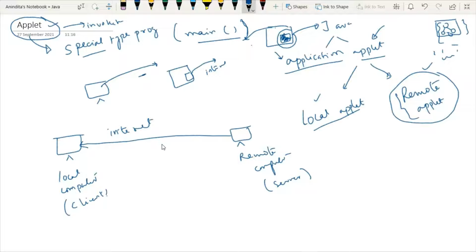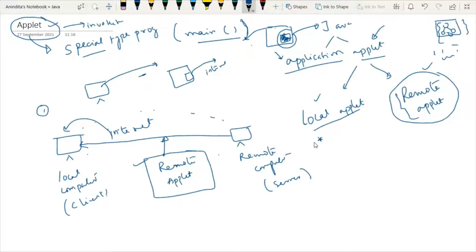So my point is, whenever you are sending some request and getting some response from the server, the applet will be transported over the internet. And how is it transported over the internet? Only applet code cannot be transported. It will be embedded inside a web page and transported over the internet. And whenever an applet is coming from the server machine to your local computer, this kind of applet is known as a remote applet. So this is the basic concept of what a remote applet is.